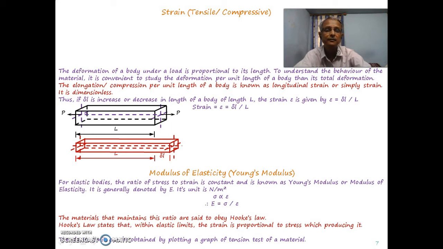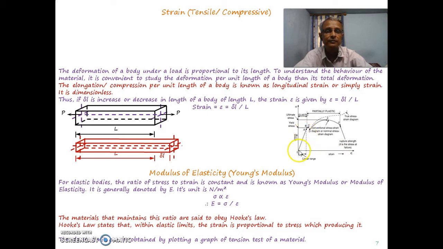But for example, for mild steel, the graph is something like this. This is stress on the y-axis and strain on the x-axis. So this is the stress versus strain graph, and up to a certain force, the ratio is constant. This part from point O up to point A is called the elastic limit, and within this limit the stress is directly proportional to strain.